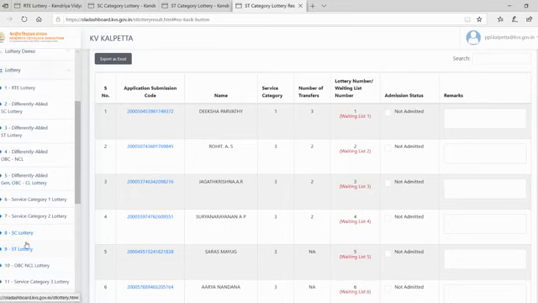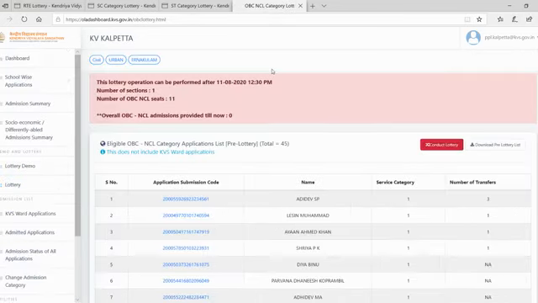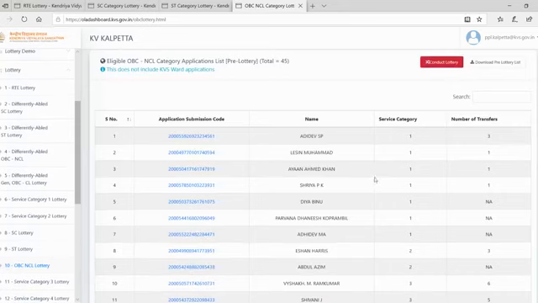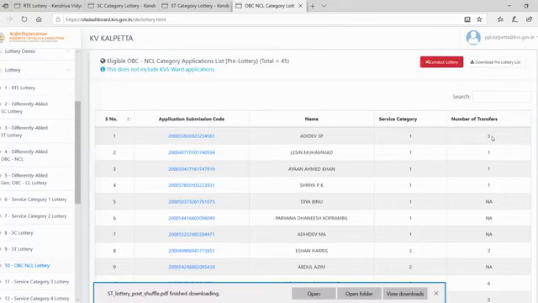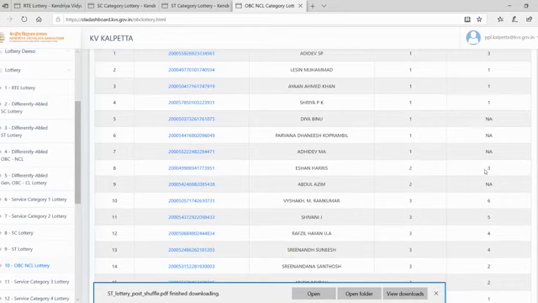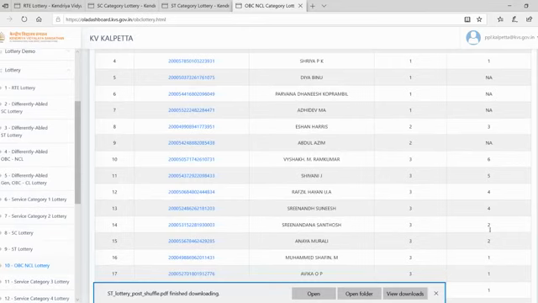Now we'll go for the OBC NCL lottery. Again, for OBC NCL, this also will be service category wise only. So for number of transfers 3, there won't be a lot there. Here, for transfers 1 there will be a lot, and for 0 transfers 3 there will be a lot. And here we will not have any lot for service category 2, in both cases. Then service category 3, all are coming here. Again, this will go into category 3 also. When we do the other lot, it will again come there.